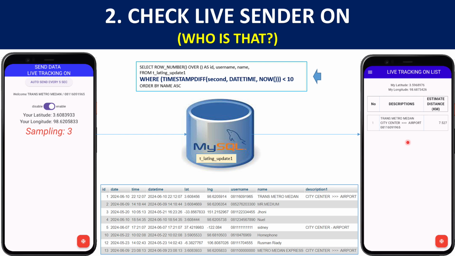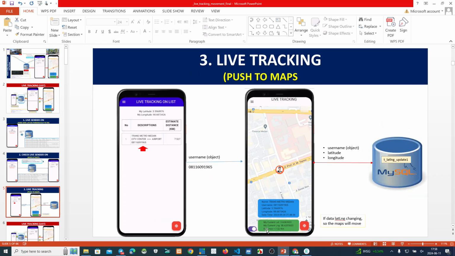So he knows there is someone or a bus using this application, and how far the bus is from him. How does this know if this application is on? This is a script on my backend. If it is 10 seconds or less than 10 seconds, he knows, and then automatically we can show it on this application.